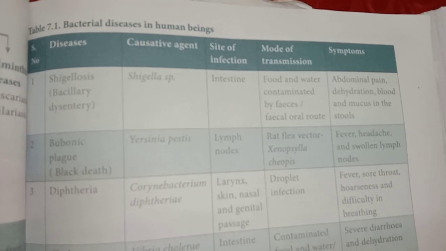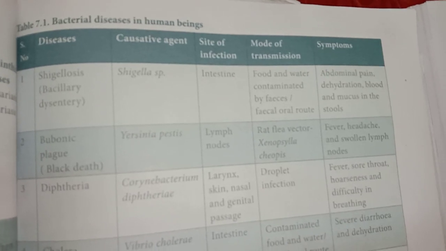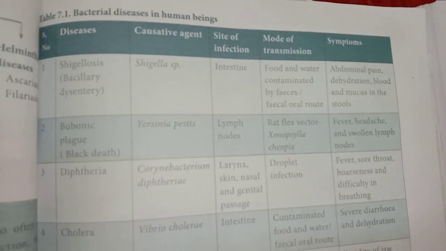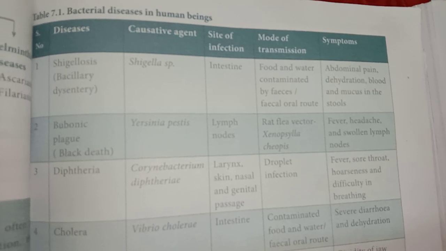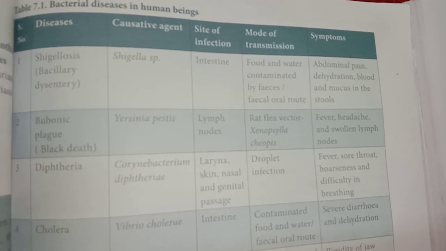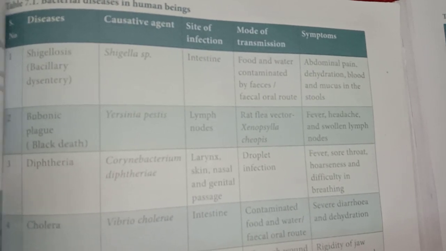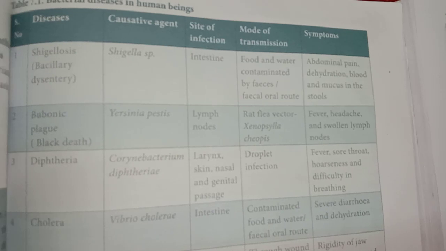The causative organism of this disease is called Shigella species. Then site of infection: this disease affects our intestine. Then mode of transmission.